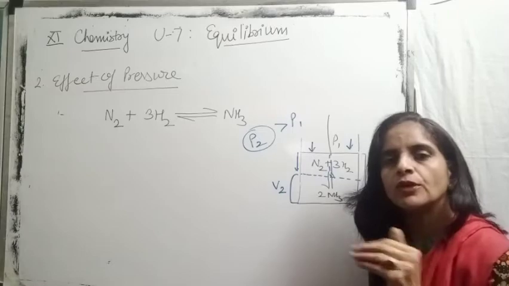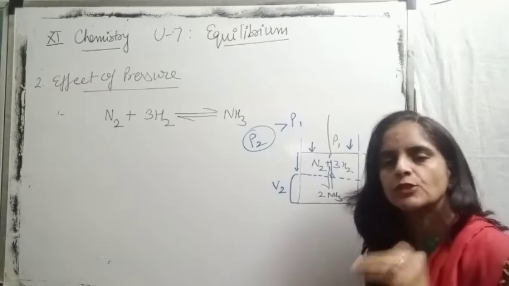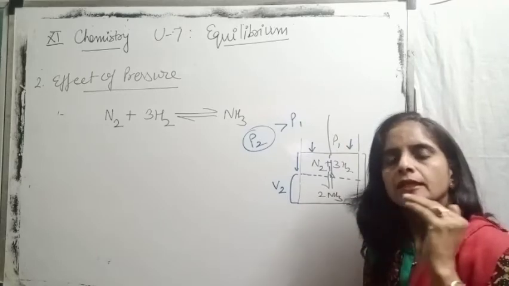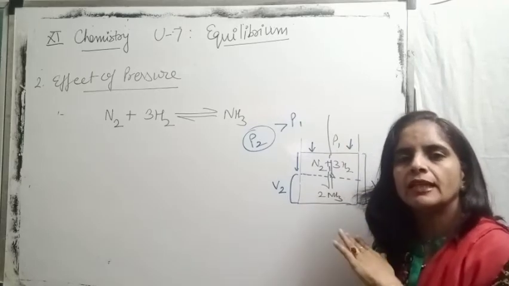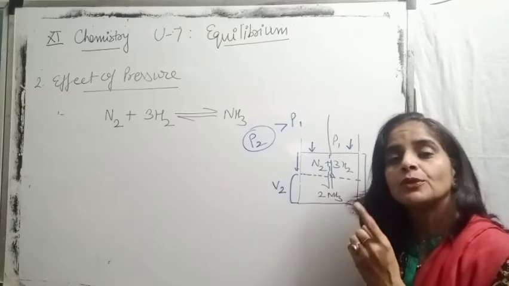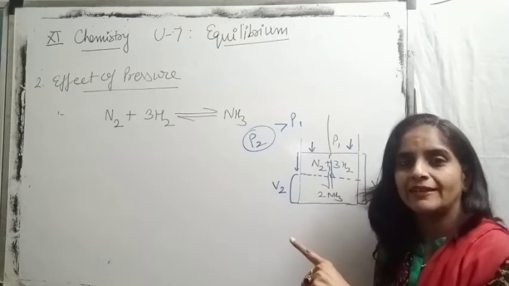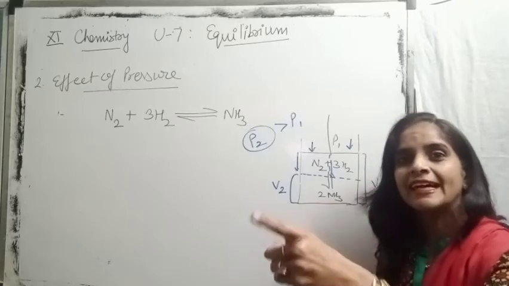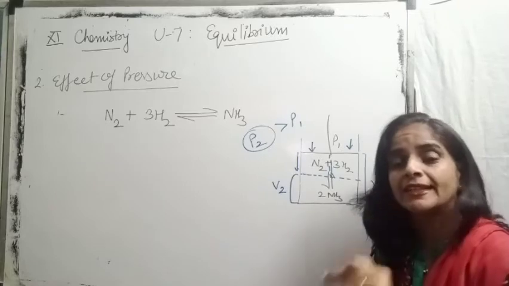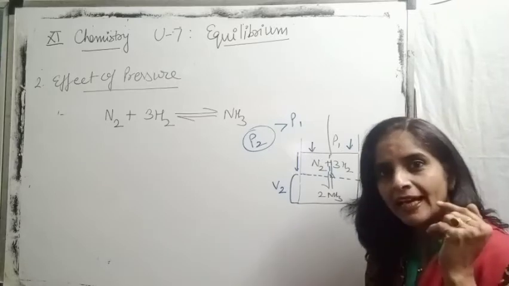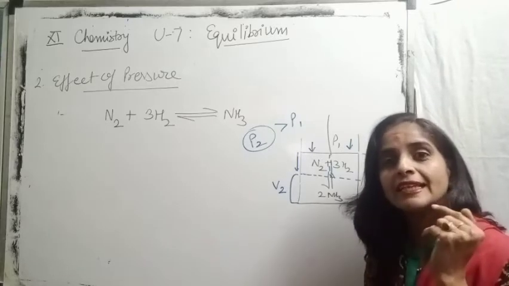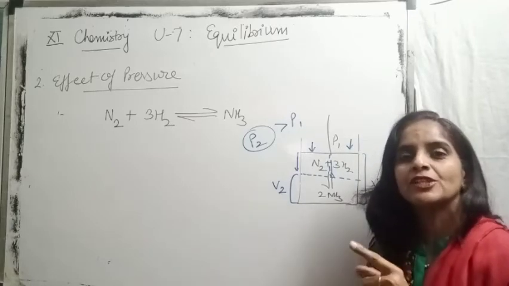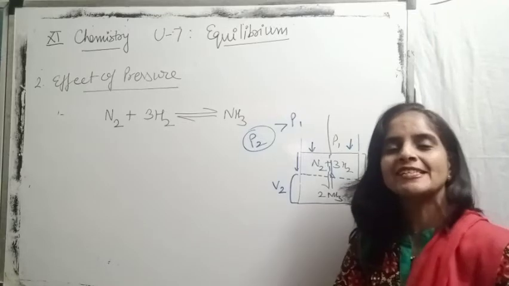So on increasing pressure, the number of moles per unit volume will increase. To re-establish the equilibrium, Le Chatelier's principle says that it will move in the opposite direction to undo that effect. As the number of moles per unit volume has increased, to re-establish equilibrium it will go in the direction of fewer moles.